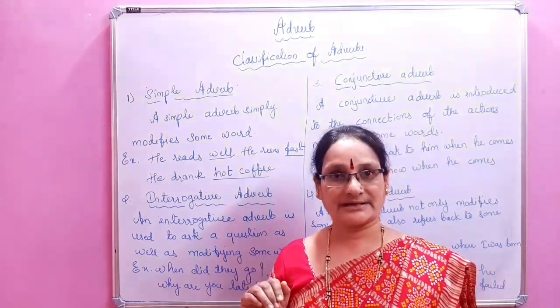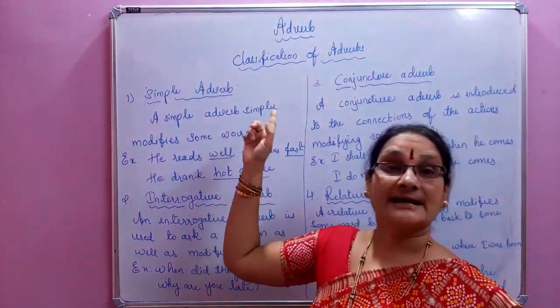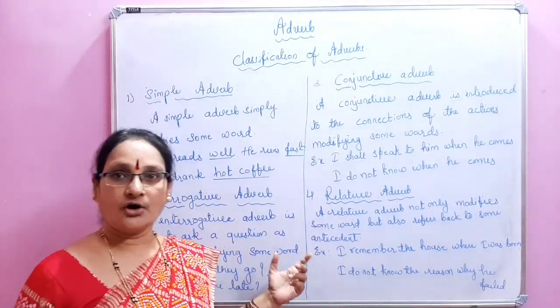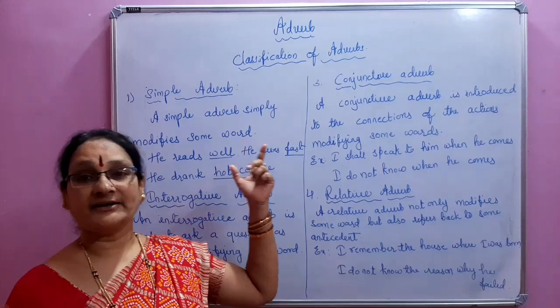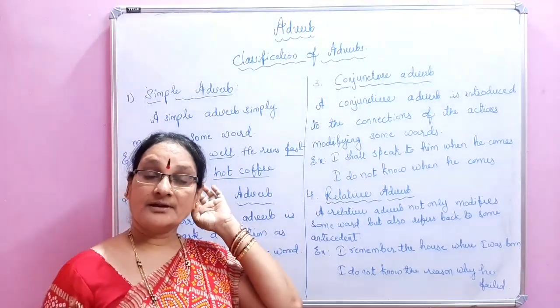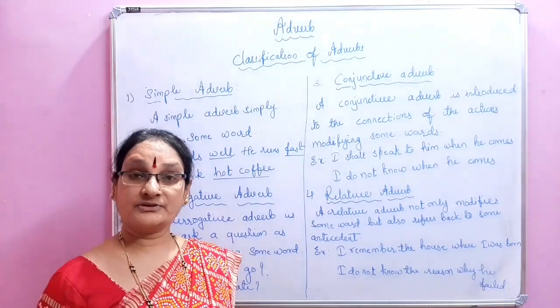In my today's grammar class, my topic is adverbs and classification of adverbs. Students, you already know what an adverb is. An adverb is a word which qualifies the verb.